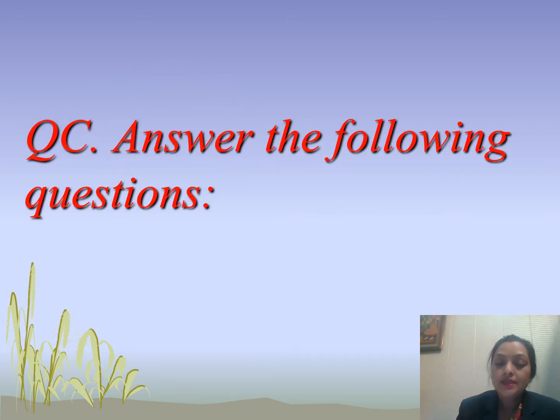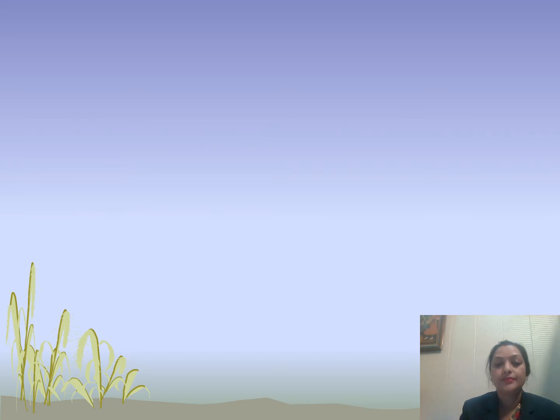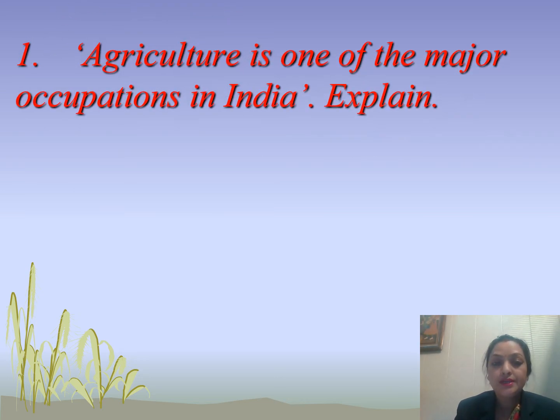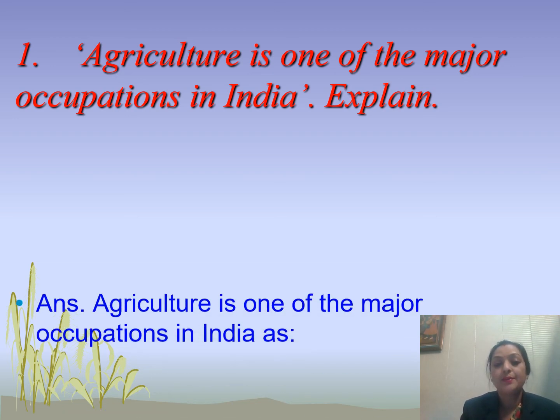Now students, question number C is answer the following questions. Now we will read some of the questions and then we will try to give the answers. Now students, here comes question number 1. Agriculture is one of the major occupations in India. Explain. We have to explain this sentence. Agriculture is one of the major occupations in India.